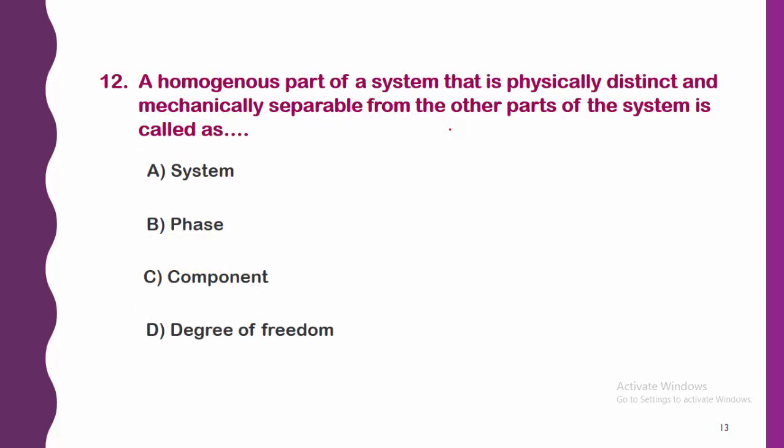Next, a homogeneous part of a system that is physically distinct and mechanically separable from the other parts of the system is called A, system, B, phase, C, component, and D, degree of freedom. So the right answer is option B, phase.